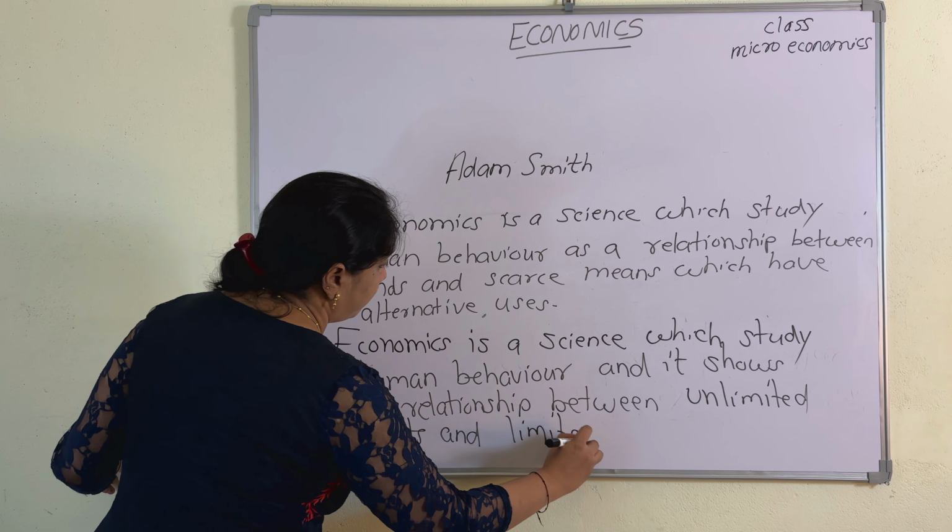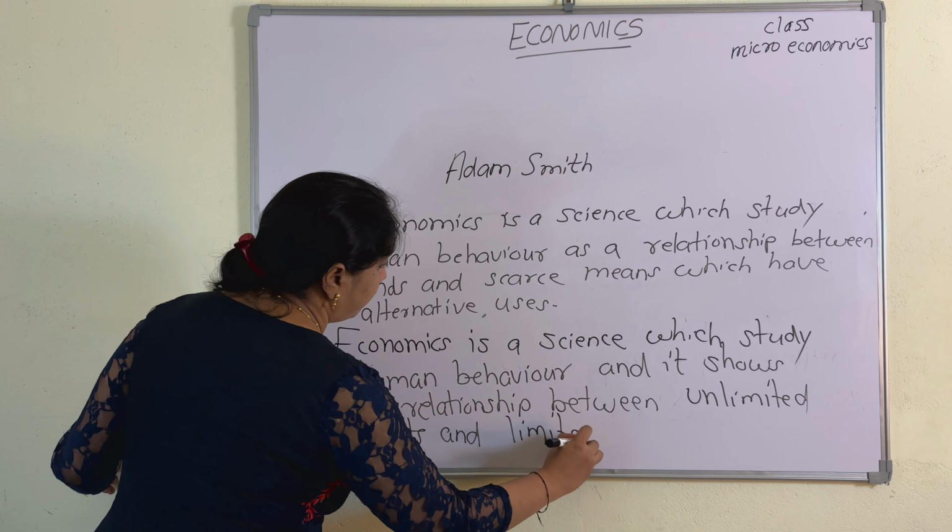Now we will study the basic problems of an economy, that is, the central problems of an economy. There are three main problems of an economy.